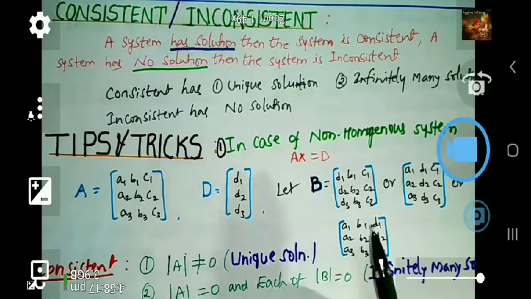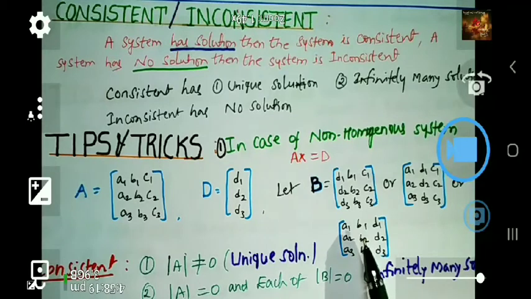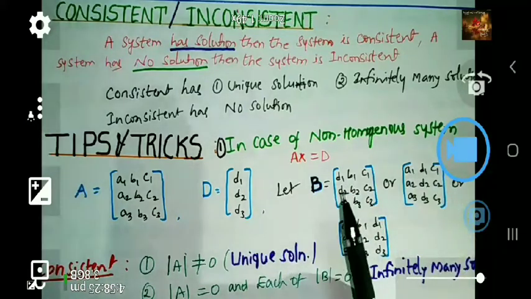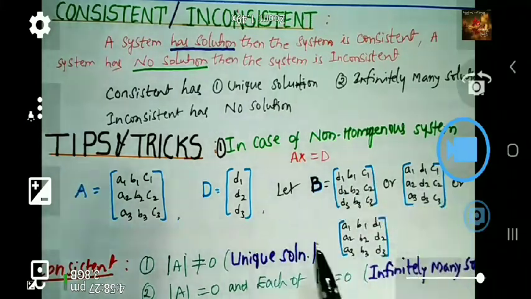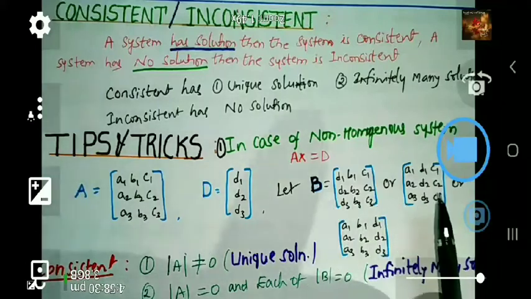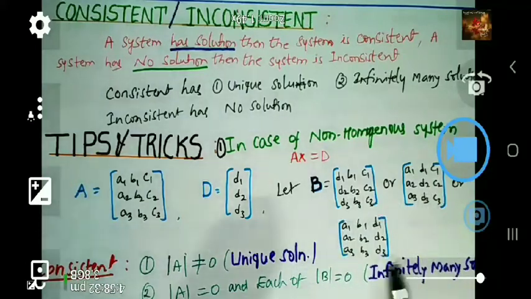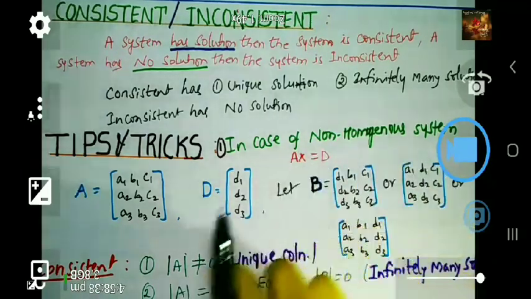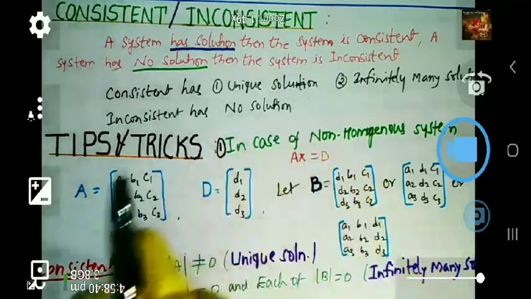to get the idea about consistent, inconsistent in tips and tricks. A you know, D you know, and B or what? Either any one of them or all three of them you have to remember. According to our requirement, according to the given data, you have to choose the B. In case of non-homogeneous system, I am discussing consistent, inconsistent tips and tricks.